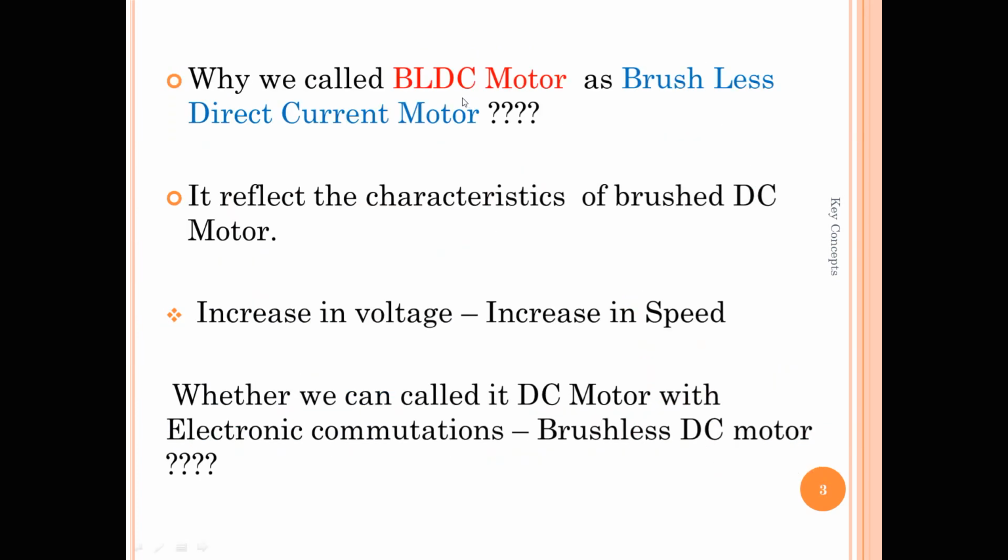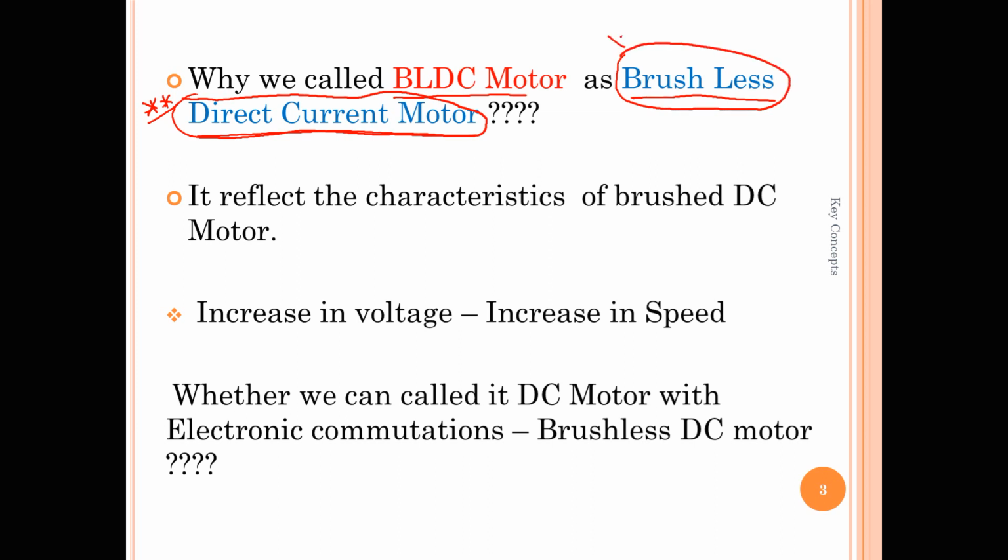Let's start today's lecture with one question: why do we call the BLDC motor a brushless direct current motor? What is the major reason behind calling it a DC motor? First we discuss why these motors are called direct current motors, and later why we use the term brushless.